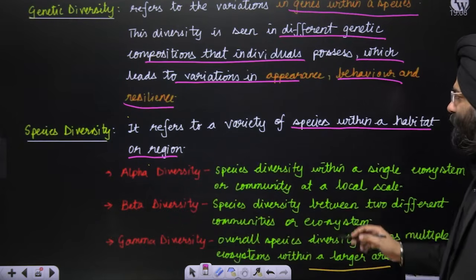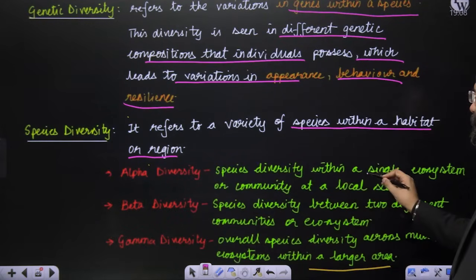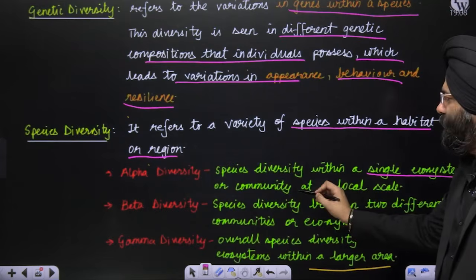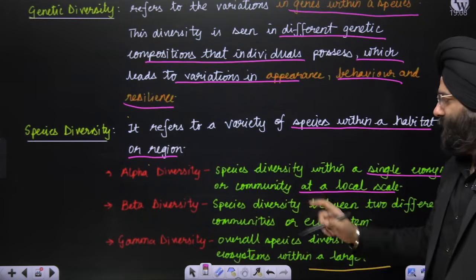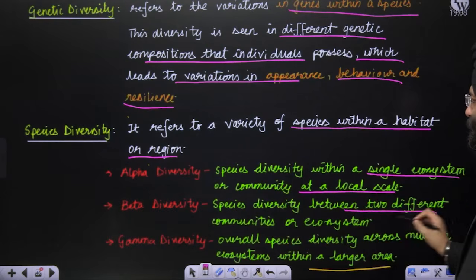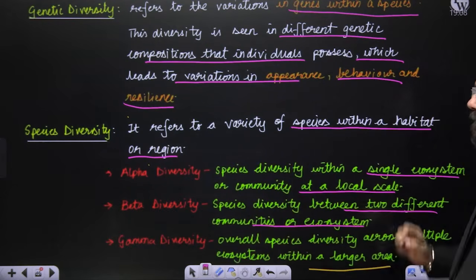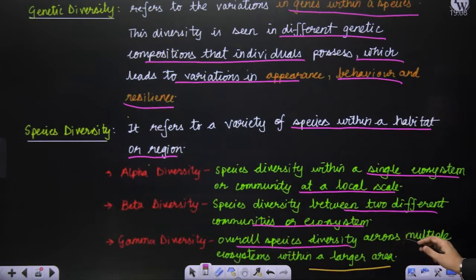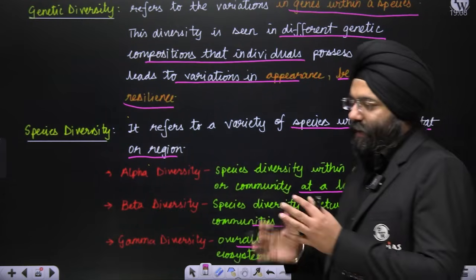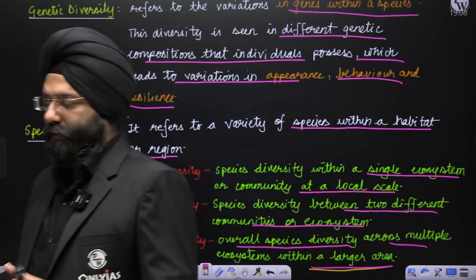Alpha diversity means the species diversity within a single ecosystem or community at a local scale. Beta diversity refers to diversity between two different communities or ecosystems. Gamma diversity refers to overall species diversity across multiple ecosystems within a large area. So this is again a broader scale as we study, right?